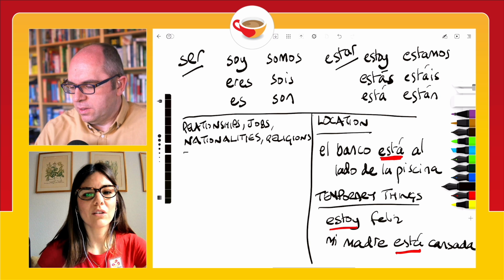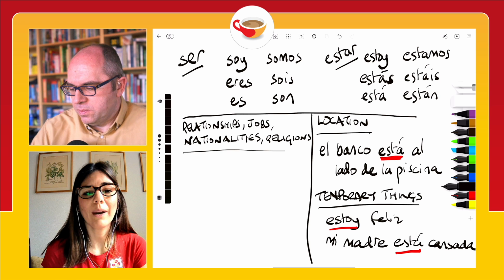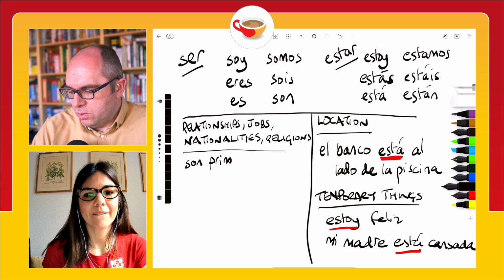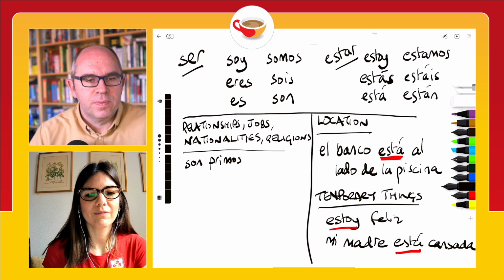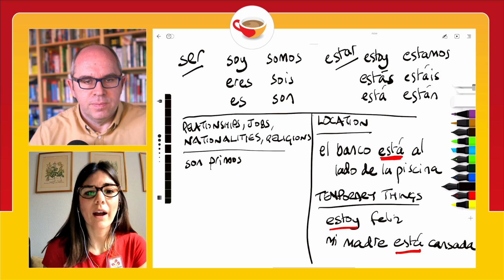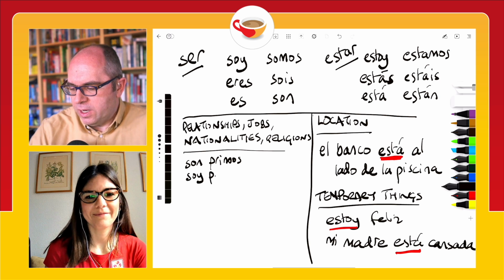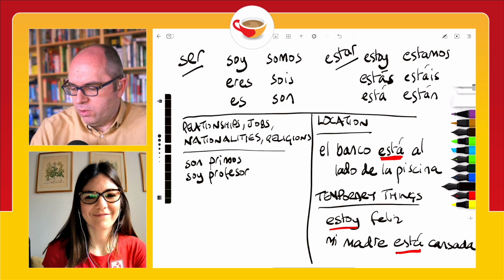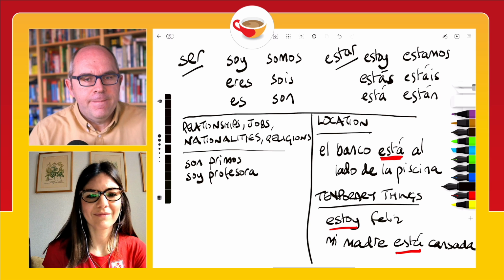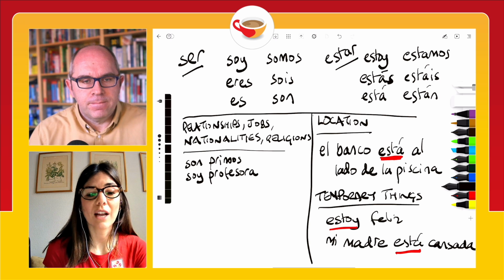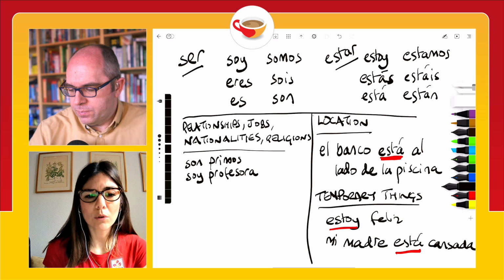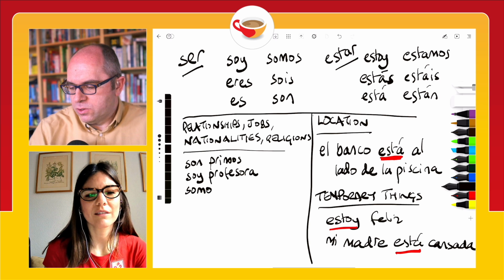Okay, for relationships, we could say son primos, they're cousins. Now, talking about jobs, I could say soy profesora. I am a teacher. About nationalities, we could say somos españoles.